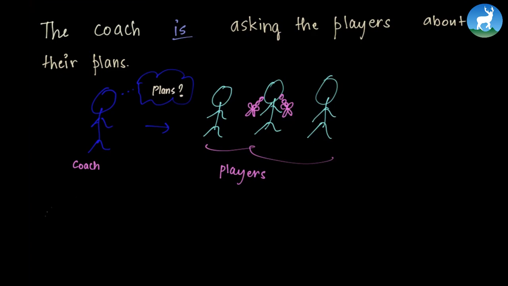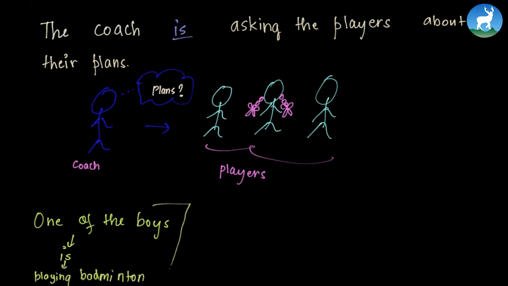Now we have another example, that is "one of the boys." Now this is exactly the same as the first example we saw, "one of the girls is." We use "is" there, and here again we use "is" because we're talking about one among many boys. So "one" is always singular. One of the boys is playing badminton. Because this is one among three boys, and one is always a singular person, a singular count, right?